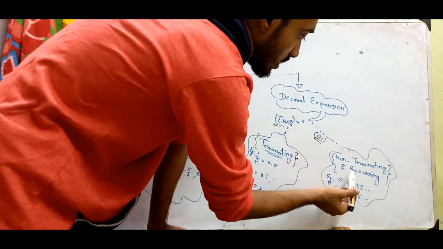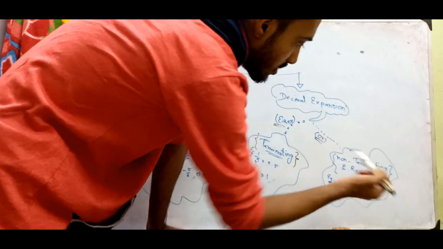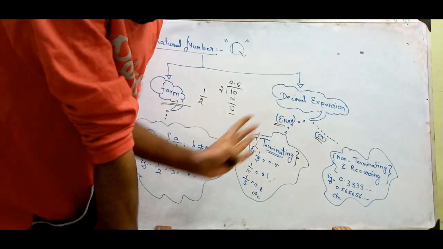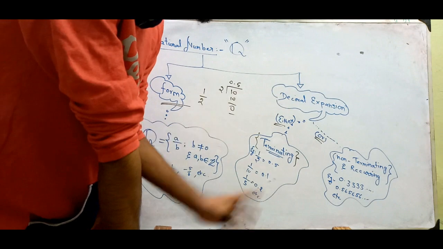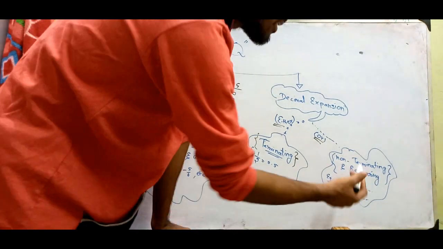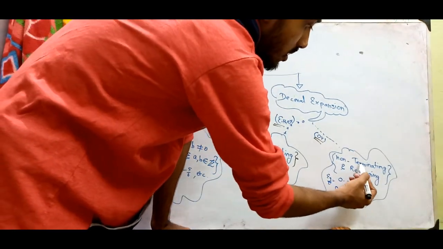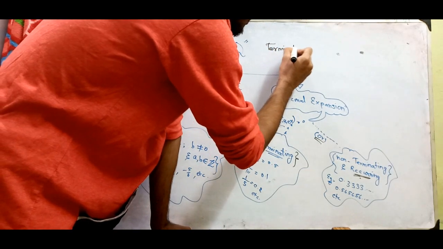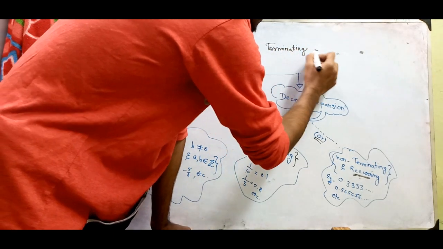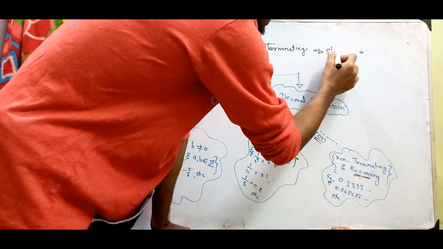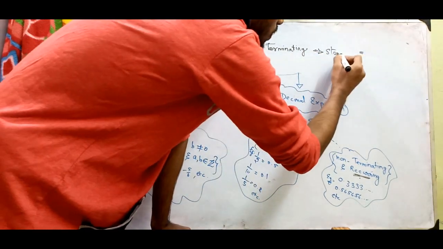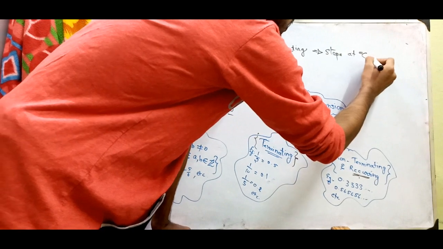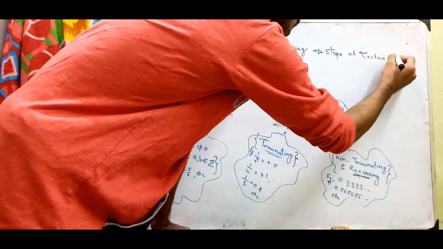Or here we say non-terminating and recurring. Non-terminating means it goes on, it doesn't stop, and recurring means repeating. Note the word terminating means stops at a certain stage.